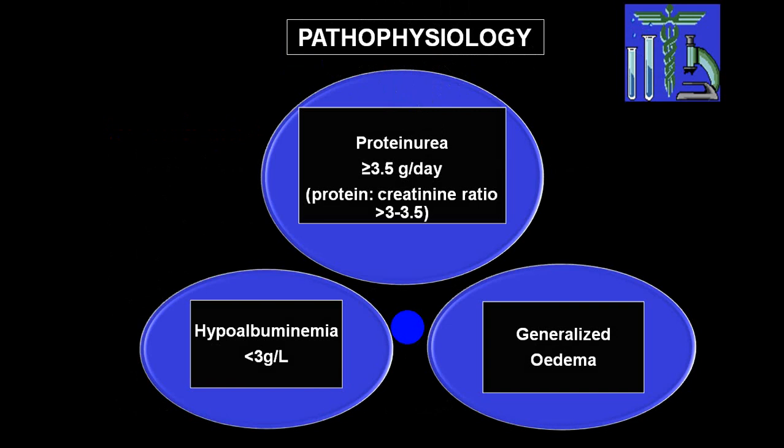As far as pathophysiology is concerned, there is increased proteinuria which will result in hypoproteinemia, and hypoproteinemia, because of decreased colloidal osmotic pressure, will end up in generalized anasarca.